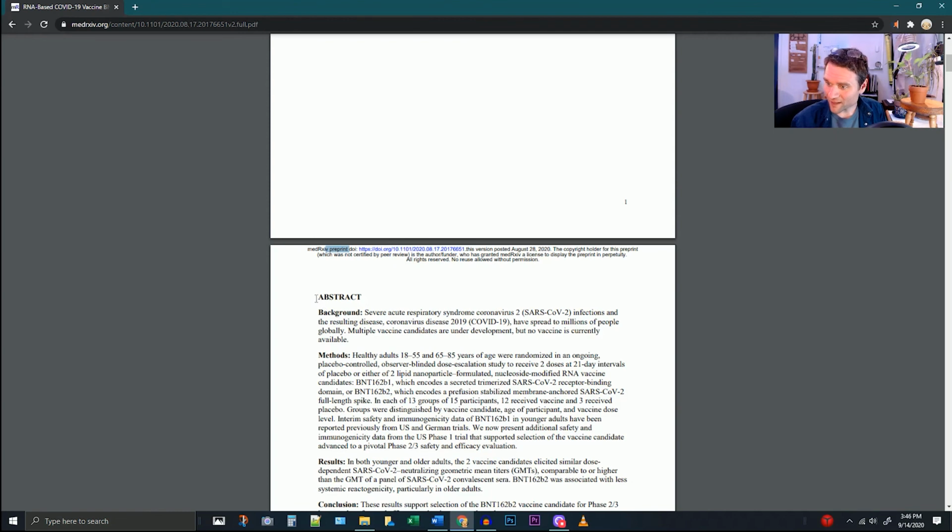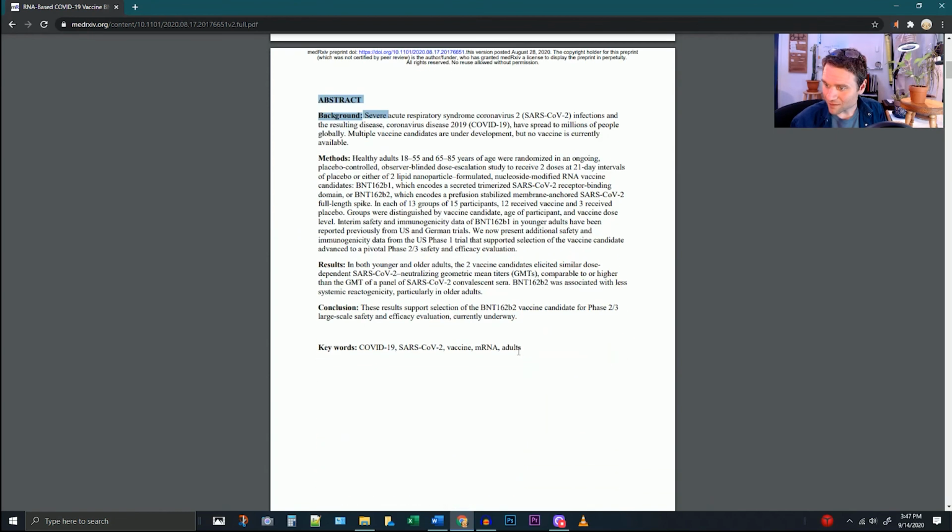So look at this. They got an abstract. They have a methods section. Tells you it's primary research, right? Healthy adults, 18 to 55, were randomized in an ongoing placebo-controlled observer blinded. Oh my God, it's a double-blind randomized controlled trial. Oh, this is great. If we just came in a little bit later, this would be great.